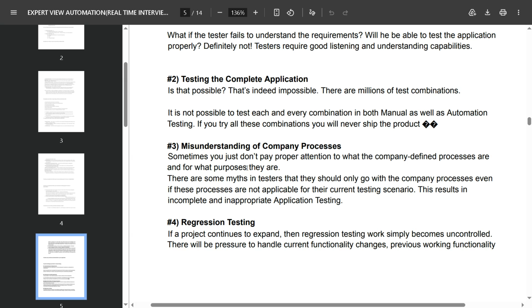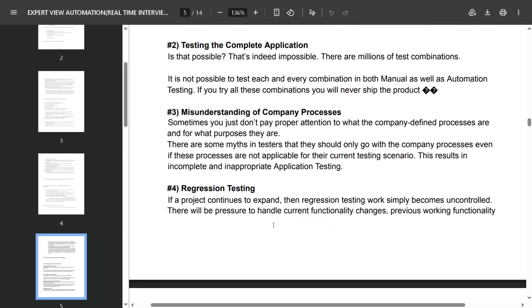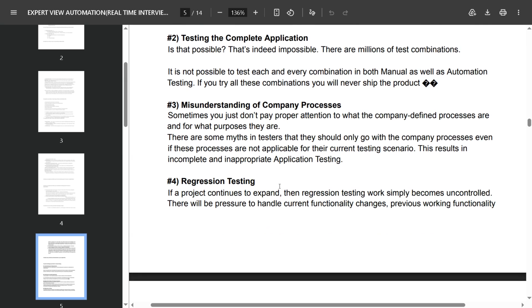Misunderstanding of company process. Sometimes you just don't pay proper attention to what the company-defined processes are, and for what purpose they are. There are some myths among testers that they should only go with company process even if these processes are not applicable for their current testing scenario. This results in incomplete and inappropriate application testing.